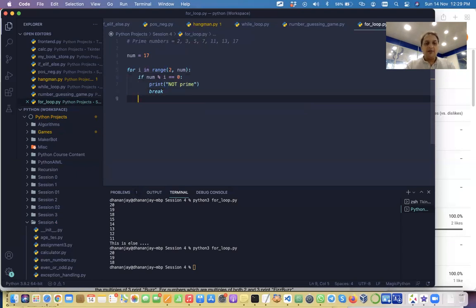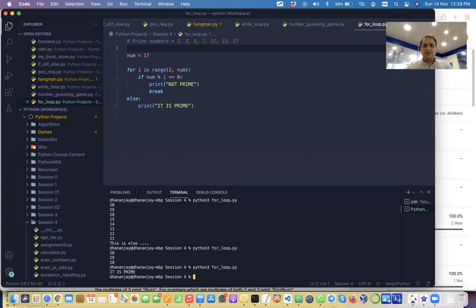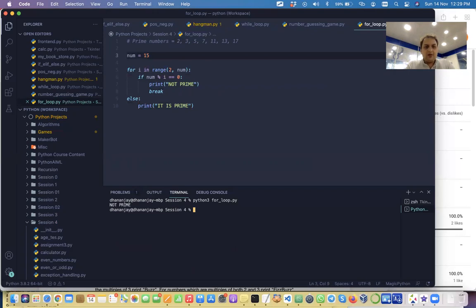And if it is able to complete the whole execution, that means it is not breaking. In that case, we can simply print it is prime. Got it? Simple code, right? Yes, sir. This is prime. We try for another number, 15, and then we get not prime.